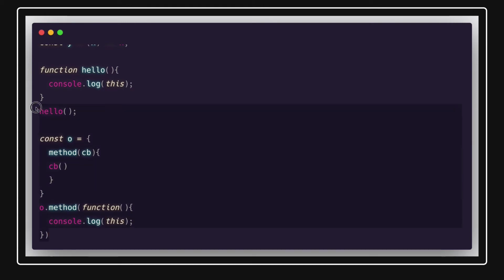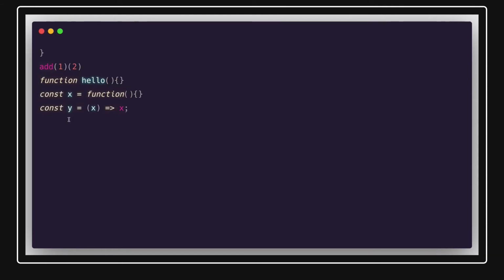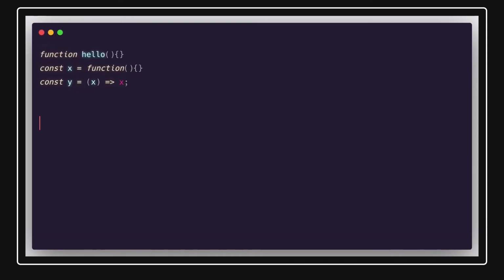So how we can override the definition of this inside a function, that we will take a look at in this example. Okay, so there are many ways of writing a function or calling a function: using a function as an expression, or a function can return another function, a function can take a function as an argument, right? That is a callback function.